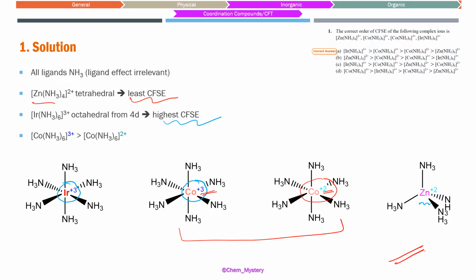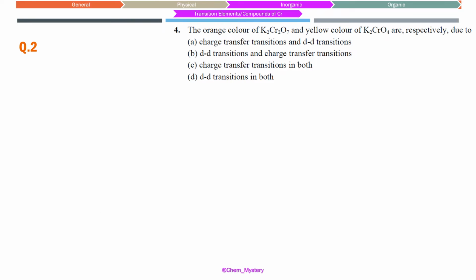Now we are going to take the next example, the next question. This question was about the transition elements, where we have to understand the nature and the reason behind the colors of these compounds which we are getting. One option was charge transfer, and another option was the d-d transition. So we have to compare charge transfer versus d-d transitions. The answer in this case comes out to be charge transfer. We'll see how that is happening.